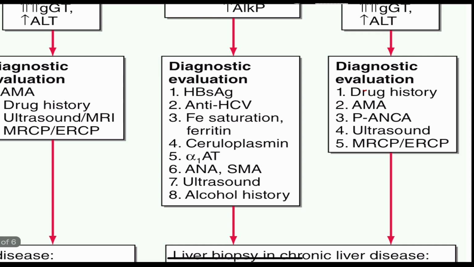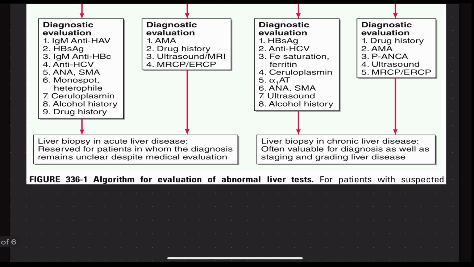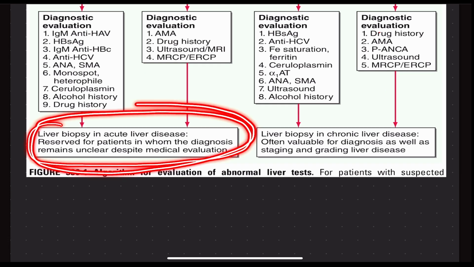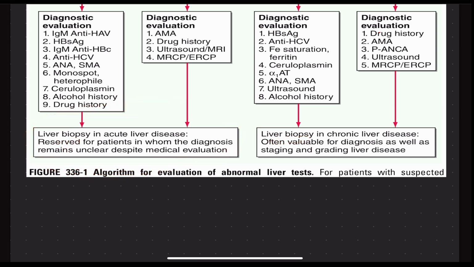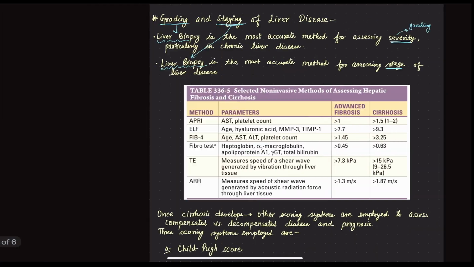So these are the tests which need to be done. Once we find out the tests, we will make the diagnosis. But there are some cases in which diagnosis is not confirmed despite the above investigations. So we do liver biopsy in such cases, right? Liver biopsy is reserved in chronic liver disease if we do not reach a diagnosis with all the lab investigations, serology and all that stuff, right? So this is the algorithm for the diagnosis of liver disease.